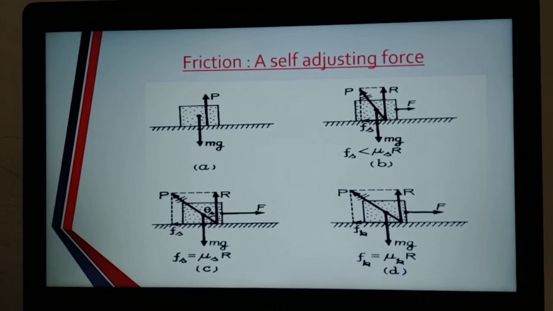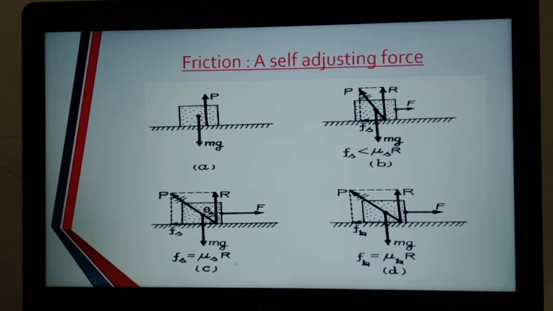So limiting friction is directly proportional to the normal reaction and equal to mu s times the normal reaction. These are the three statements for the law of limiting friction.